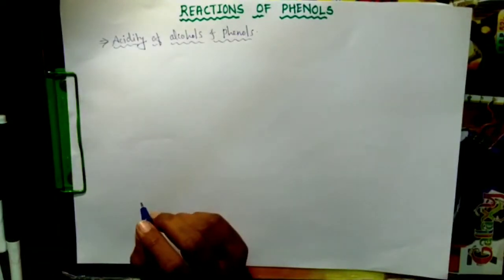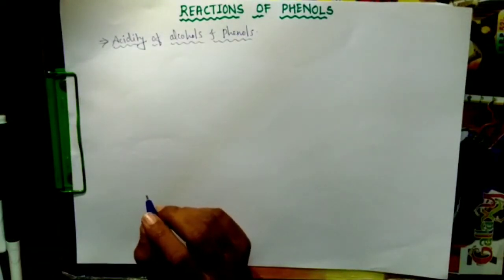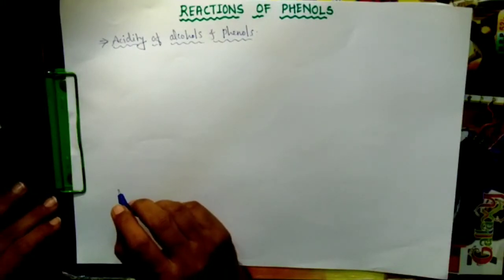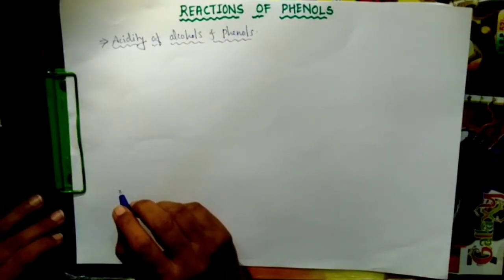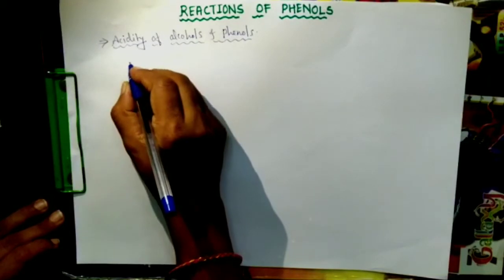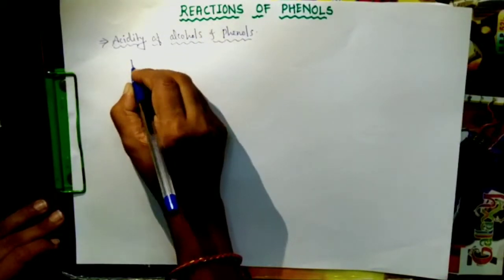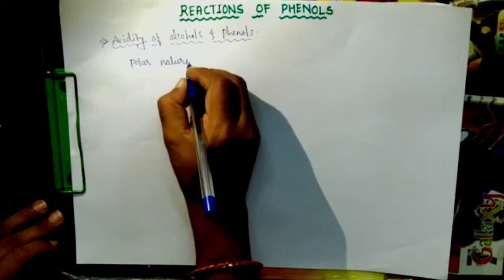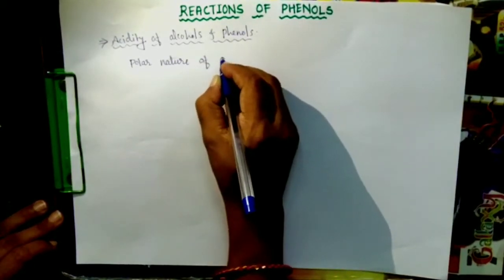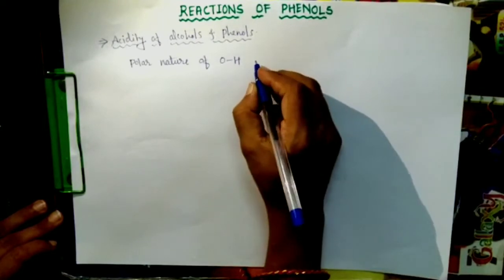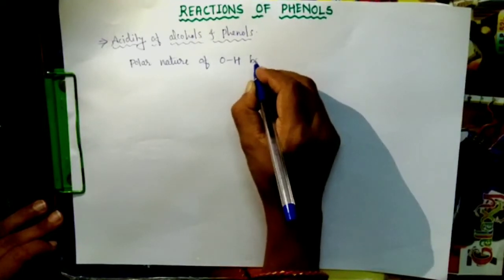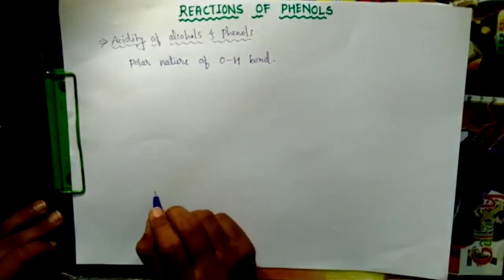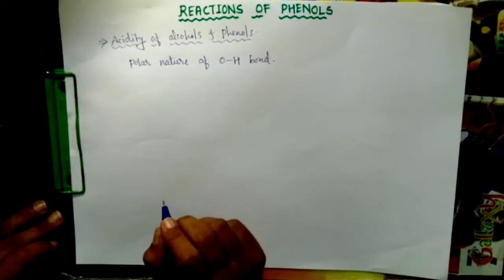In case of acidity of phenols and alcohols, the acidic character is due to the polar nature of the OH bond. Because of this polarity, both phenol as well as alcohols show acidic character.